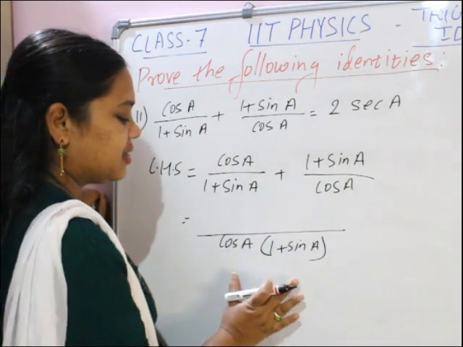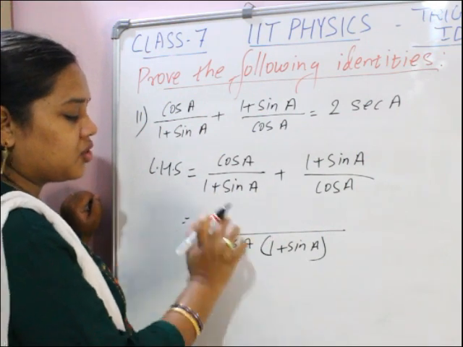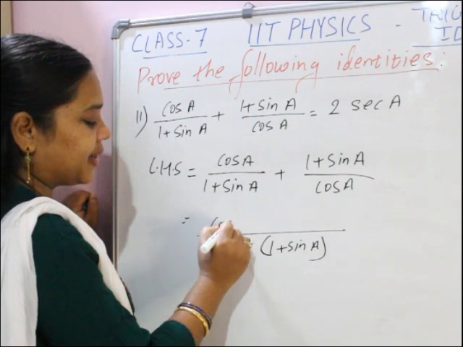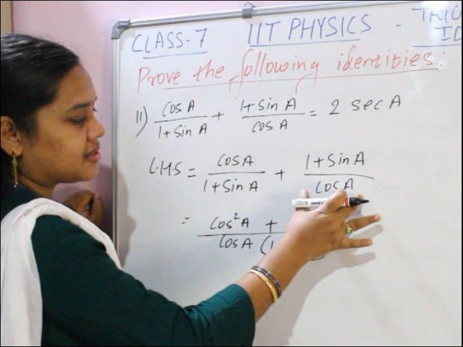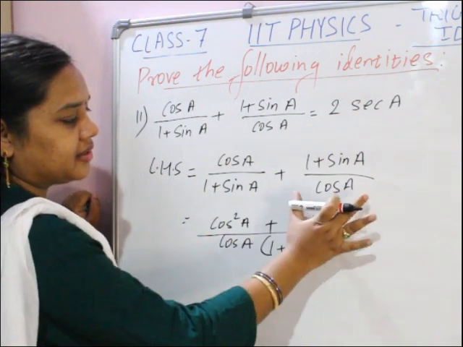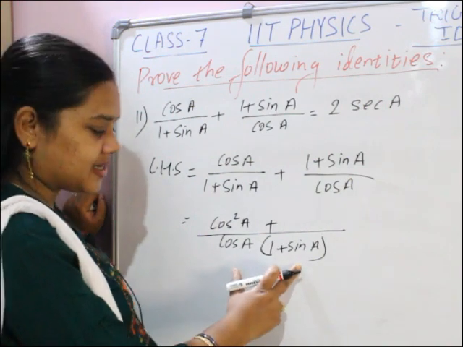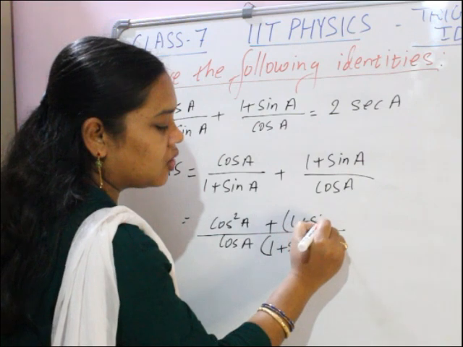Now LCM by denominator: this by this, both will be cancelled. What is left? Cos a into cos a, cos square a. Plus, LCM by this denominator, then both will be cancelled. What is left? 1 plus sin a into 1 plus sin a, (1 plus sin a) whole square.